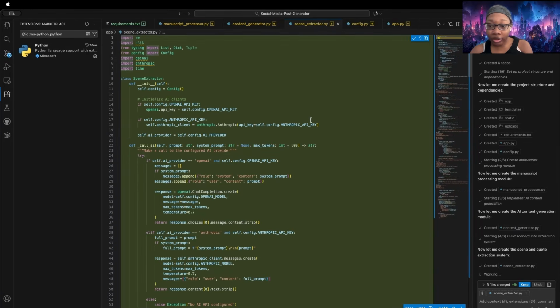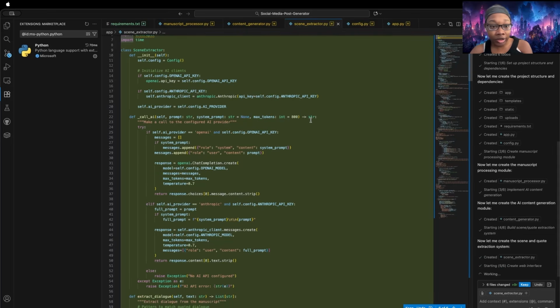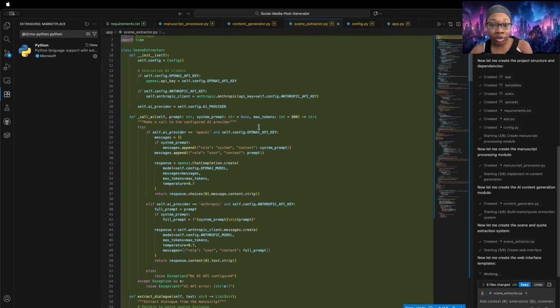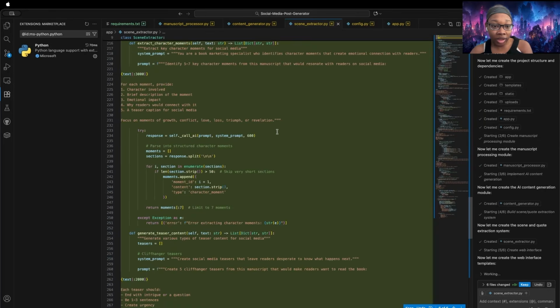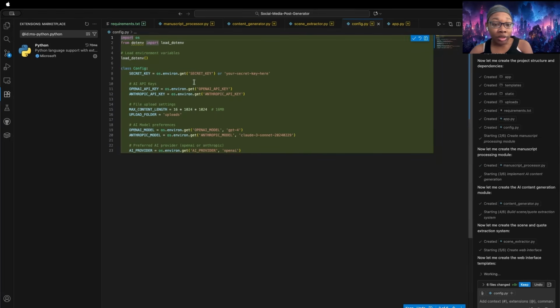Here's the scene extractor now. That's finished with the content generation. Once again, it's going to be using AI to implement that. This is where we would keep our AI keys, as well as the models it would be using. So right now, it's got it hard baked into this. But one of the features we could add in later is having a settings screen where you can set all of that from there, and it pulls it from that instead of having it manually set.